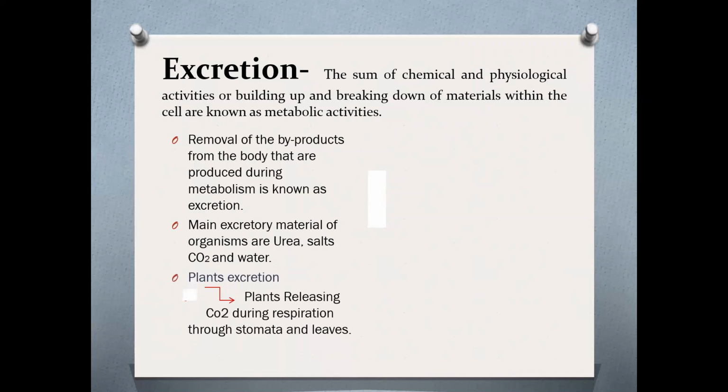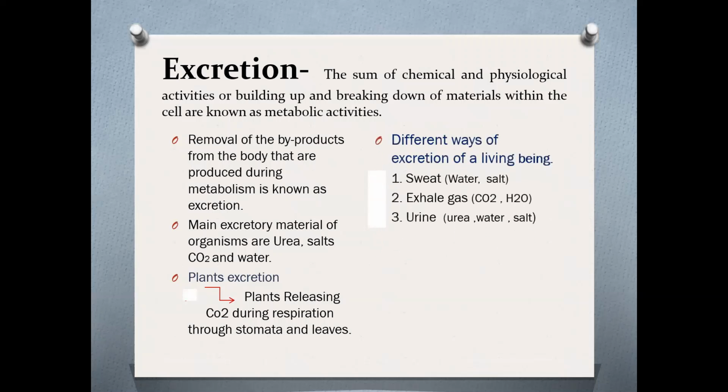And plants also do excretion. Plants release carbon dioxide during respiration through stomata and leaves. It can be considered as how plants do the process of excretion. And there are different ways of excretion of a living being, as sweat, as exhaled gas, CO2, H2O, and urine: urea, water, and salt.